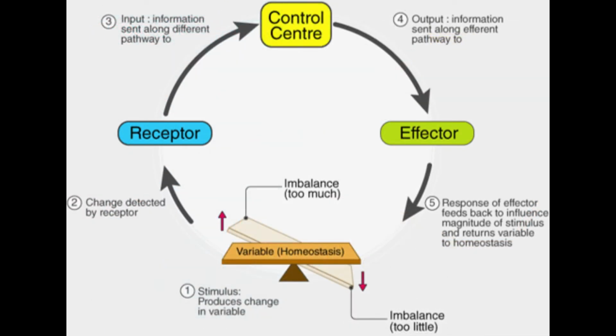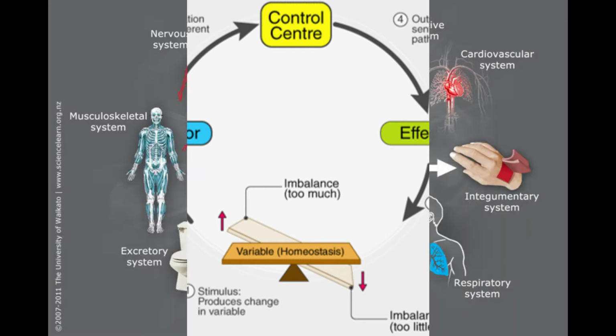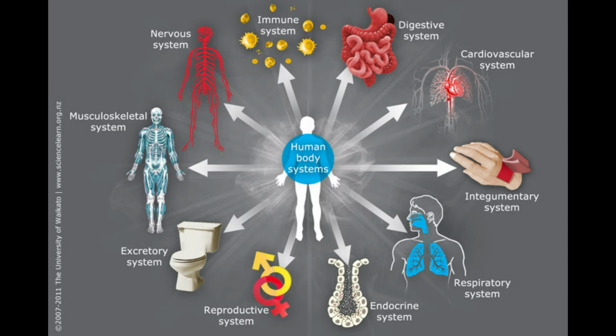The control centers are present in the brain and they further send orders to the final component, which is the effectors, which are the various organs and which are responsible for counteracting the change and returning the internal and external cell environment to a balanced state. Homeostasis is brought about by all our body systems working together.